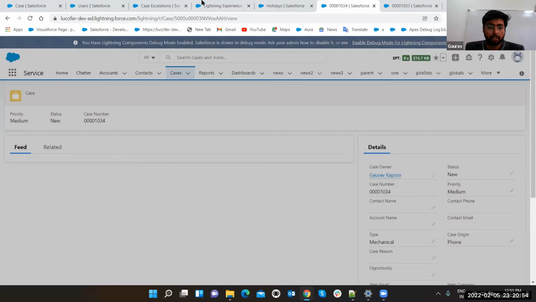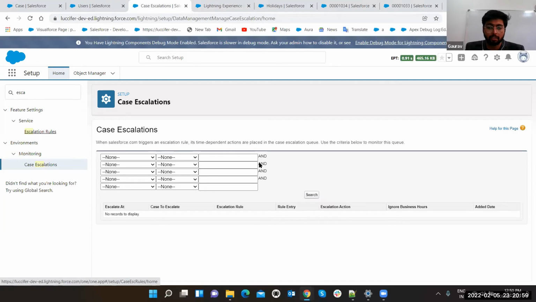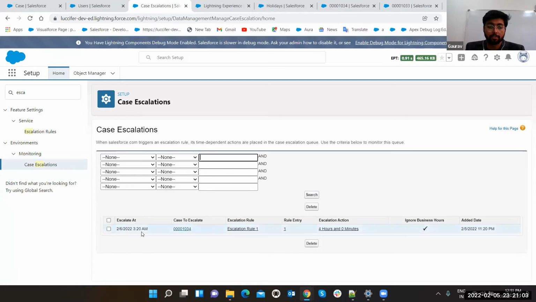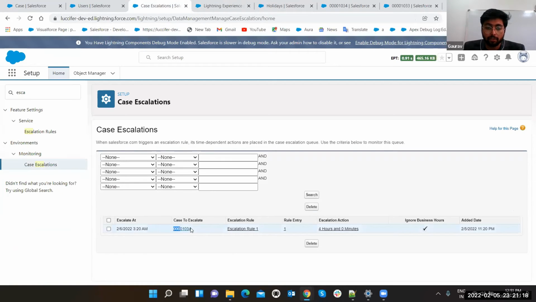Now come to case monitoring. There it is, case monitoring. Just do not select anything. You can select with particular criteria if you want. Search. See, that case is coming. Just created 3:20 AM. Okay, this is some other locale. Escalate at, and this is case to escalate. What is it? 10:34. See, the case we created is 10:34, and this escalation is at 10:34.